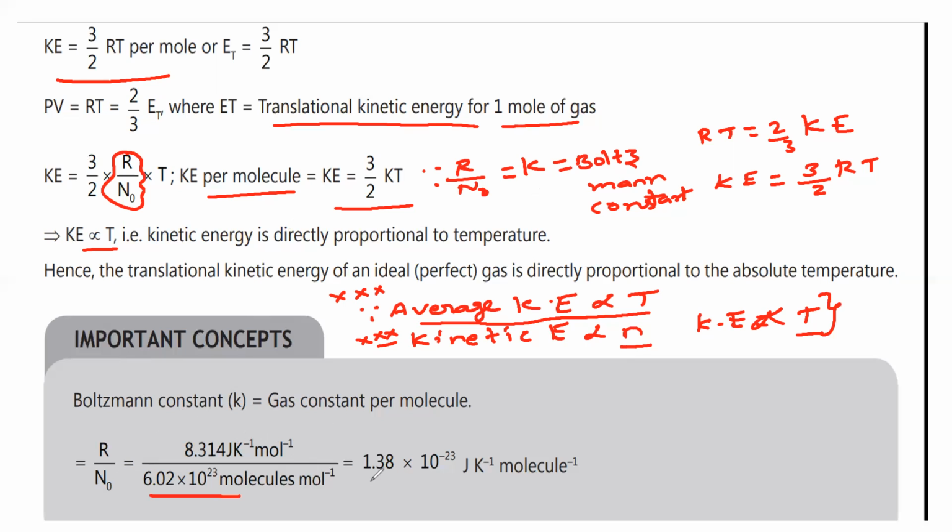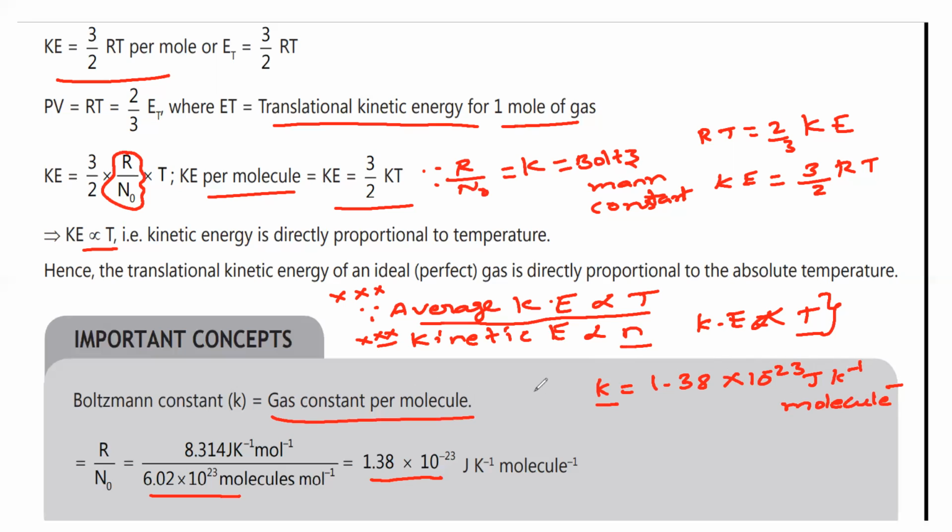By substituting these two, the Boltzmann constant value is equal to 1.38 into 10 to the power of minus 23. What is the value of Boltzmann constant? K is equal to 1.38 into 10 to the power of minus 23 joules per Kelvin per molecule. So a very important difference is that Boltzmann constant is for per molecule of a gas. Gas constant per molecule is also called Boltzmann constant.